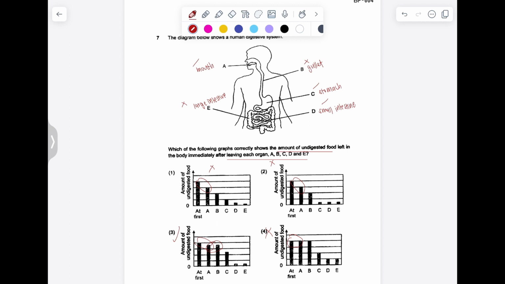From B to C, there is digestion in the stomach, so the amount of undigested food leaving the stomach should be less than the undigested food leaving the gullet. And for C to D, D is the small intestine, so there is digestion. In fact, the most digestion happens in the small intestine, so the amount of undigested food leaving the small intestine is much lower. From D to E, E is the large intestine. There is no digestion in the large intestine, so the amount of undigested food leaving the large intestine is same as the amount of undigested food that left the small intestine. So answer is 3.